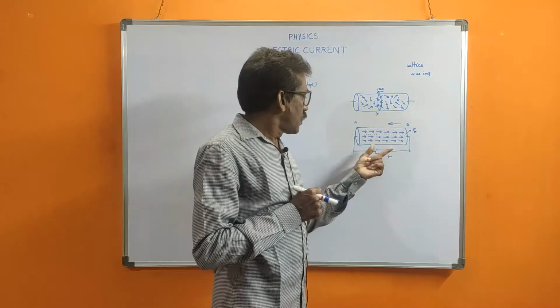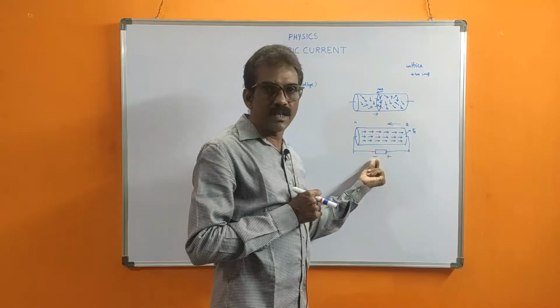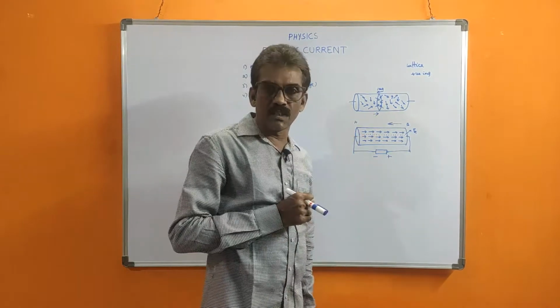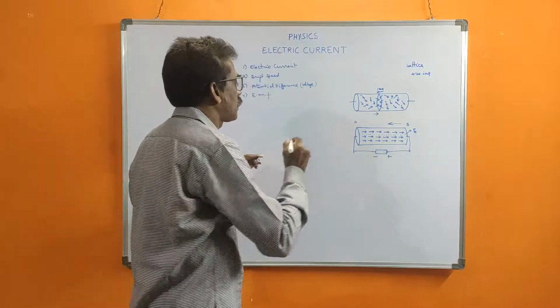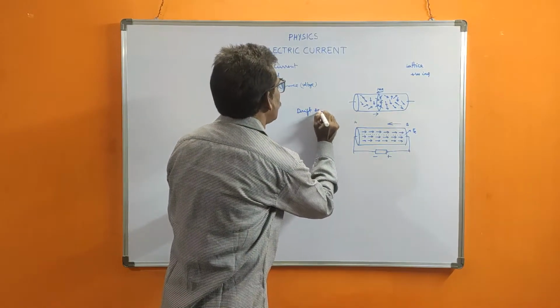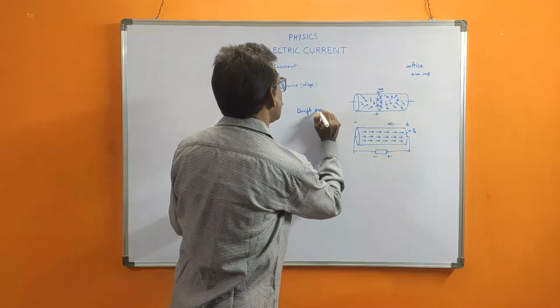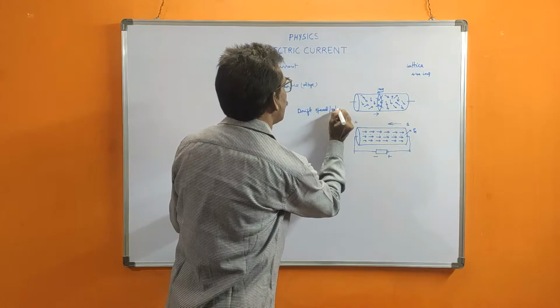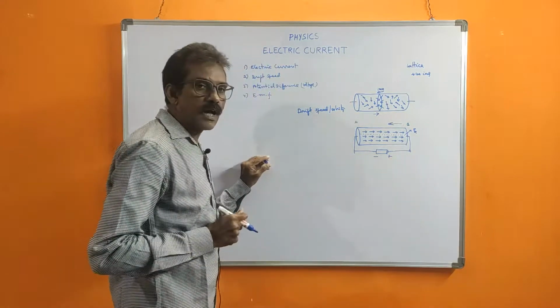If you connect the two ends to a battery, that means EMF, then only the electrons will move with a certain velocity. That velocity is called drift speed or velocity.